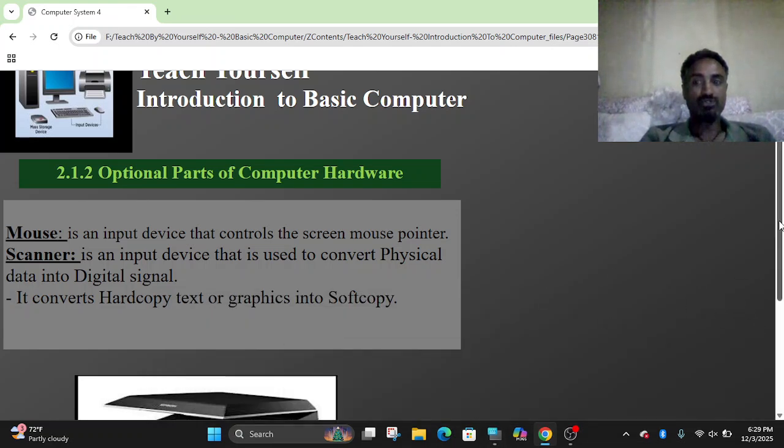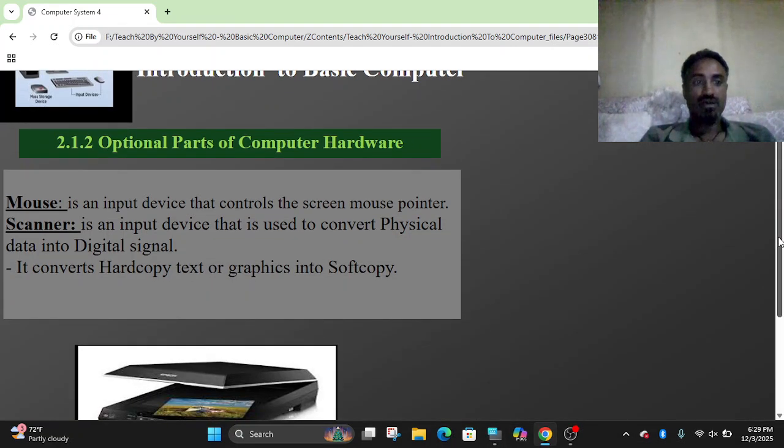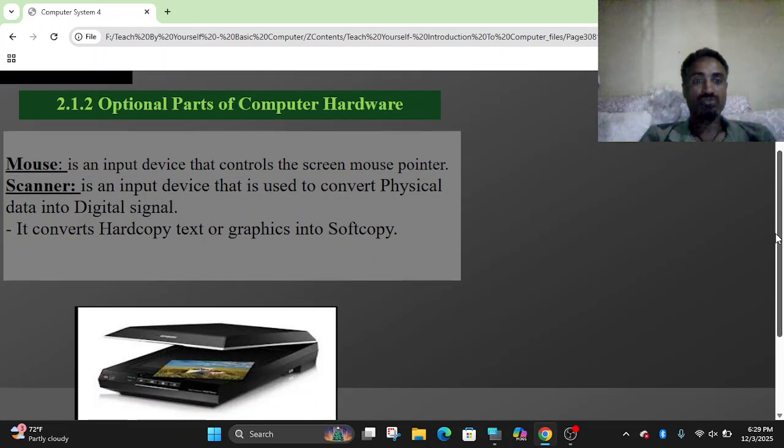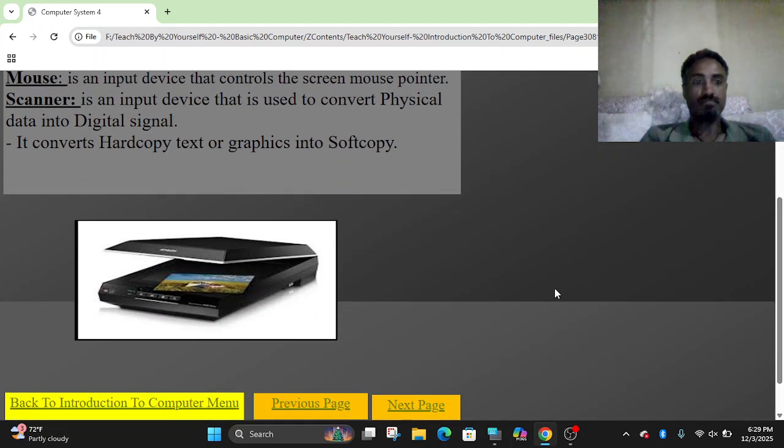The other optional part is the scanner, an input device used to convert physical data into digital signal. It enables us to convert hard copy text into soft copy. In case of a printer, it's vice versa. The printer changes soft copy into hard copy.